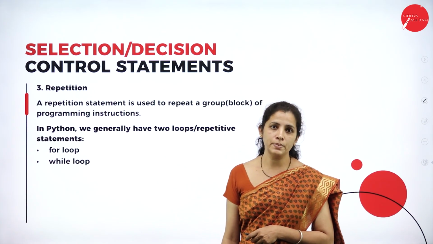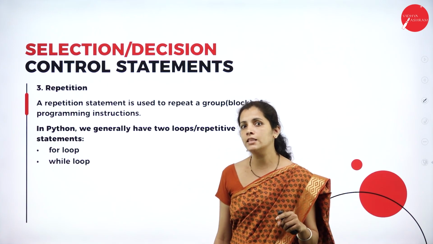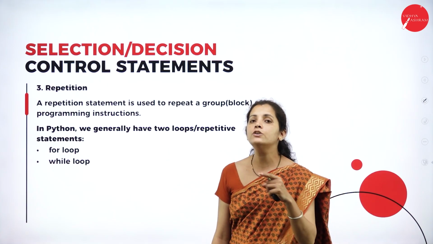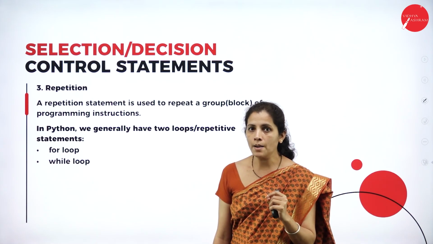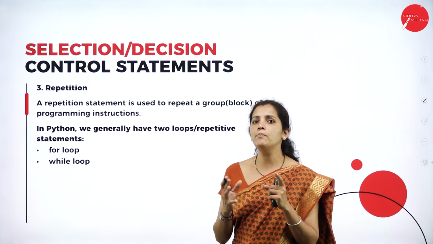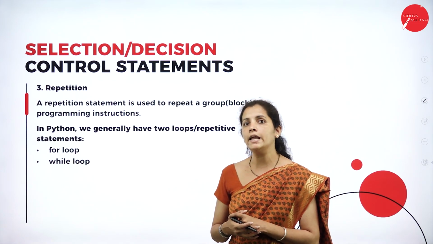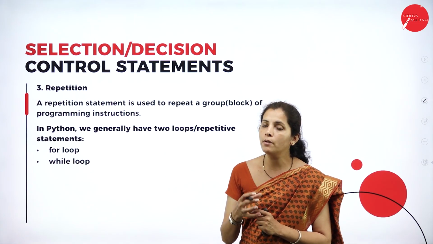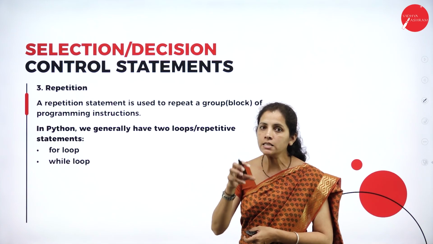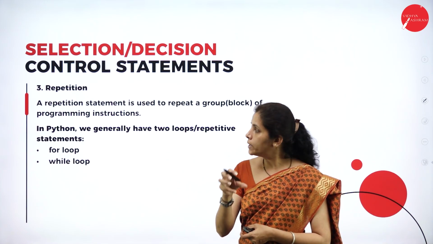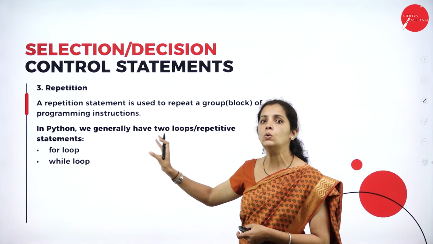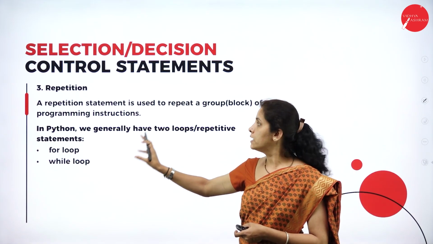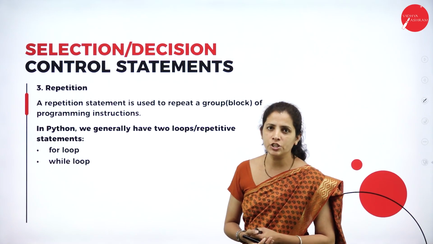So what is repetition? Here repetition is nothing but the continuous execution of the code. There are certain times I want to repeat the same block of code again and again. So what am I going to do? I am going to place that code within the loop. So repetition is nothing but looping. Repetition is nothing but iteration.